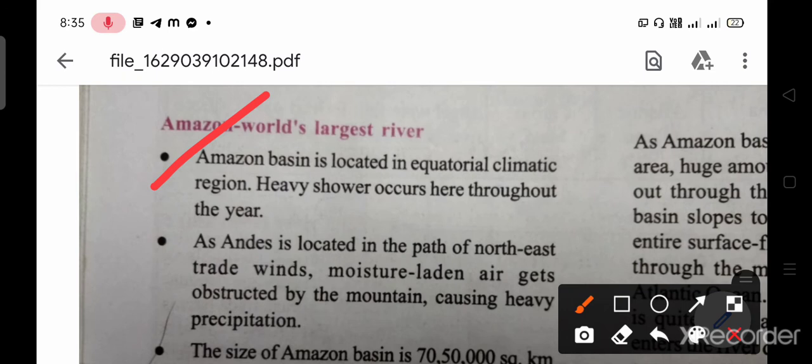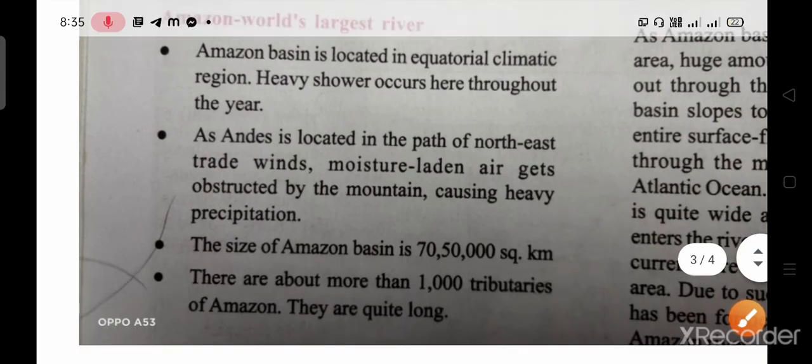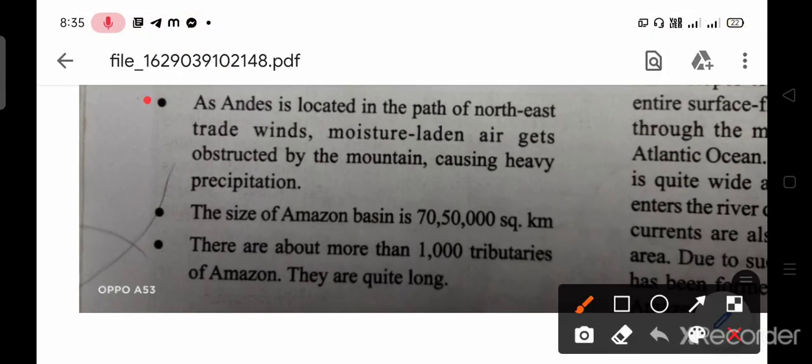Heavy showers occur here throughout the year. Next, the Andes is located in the path of the northeast trade winds. Moisture-laden air gets obstructed by the mountain, causing heavy precipitation. The size of the Amazon basin is 70,50,000 square kilometers. Next, there are more than 1,000 tributaries of the Amazon. They are quite long.